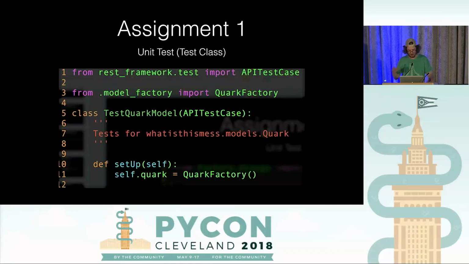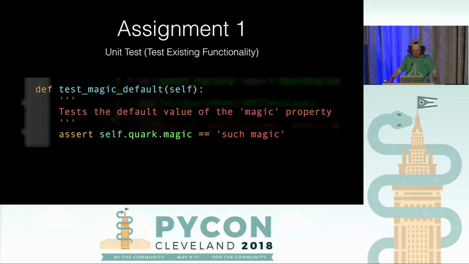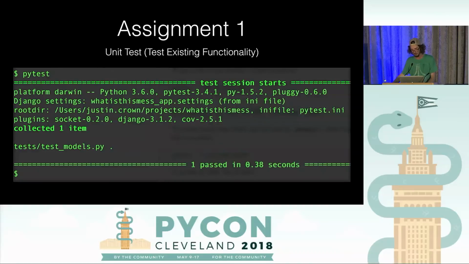Cool. So we can start setting up our test class. We're using our Quark factory there. And in that setup method, I'm assigning an instance of the quark to self.quark. So every time a test runs, we'll get a fresh one of those. And then we're going to go ahead and write the test for the existing functionality, like we promised we would. We're just asserting that the quark has a magic property, and it returns such magic. We run the tests with PyTest, and it passes, which is exactly what we would expect.